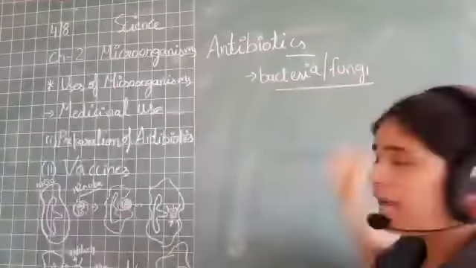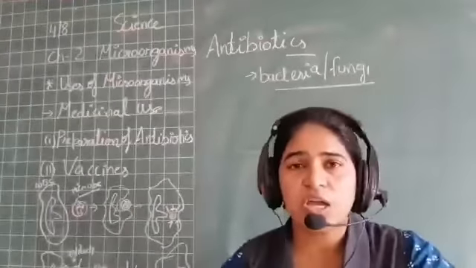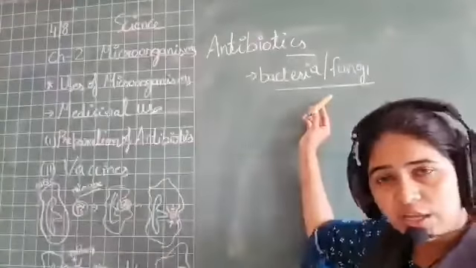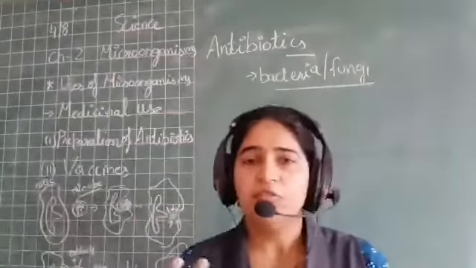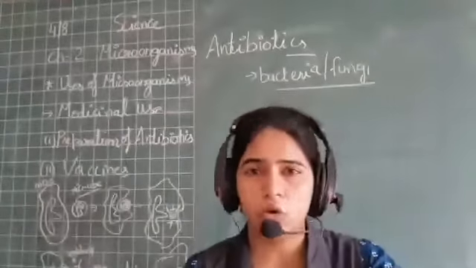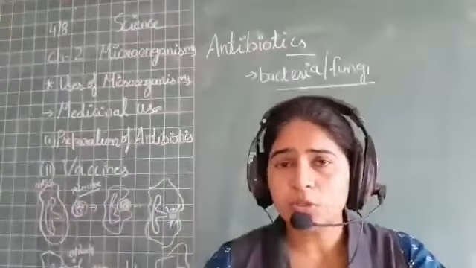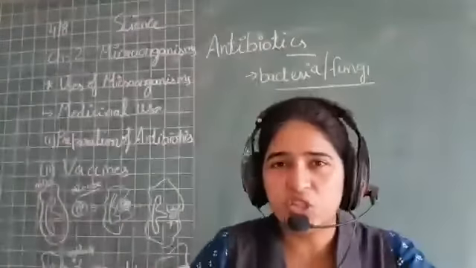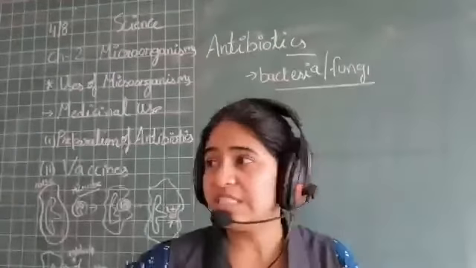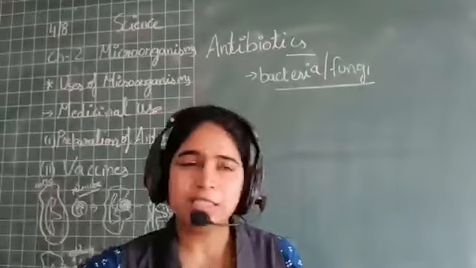They are the chemical substances which are produced by some bacteria and fungi which can fight against disease-causing microorganisms. Meaning, if a pathogen, a germ, a microbe which can cause disease has entered your body, then we require antibiotics.